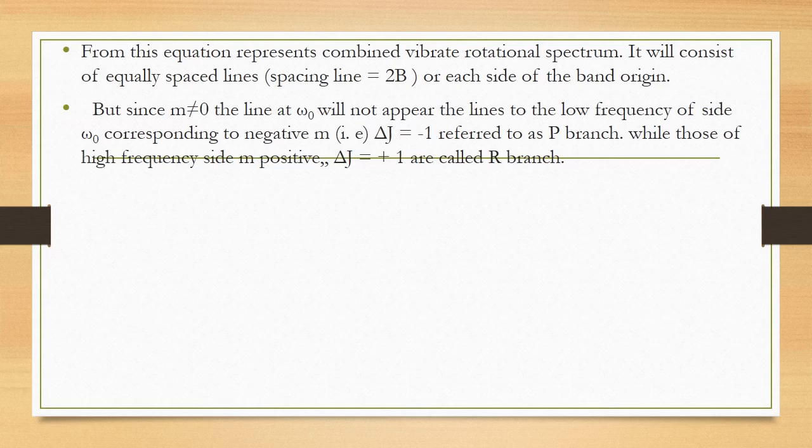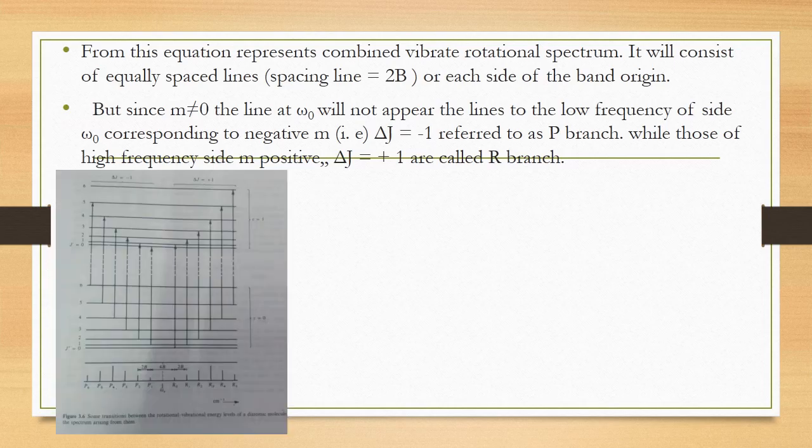But since m is not equal to 0, at omega 0 no line will appear because m cannot be 0. On the negative side of omega 0, you will have delta J equal to minus 1, referred to as the P branch, while those on the high frequency side, m positive, delta J equal to plus 1, are called the R branch. So this is what we see in the figure.